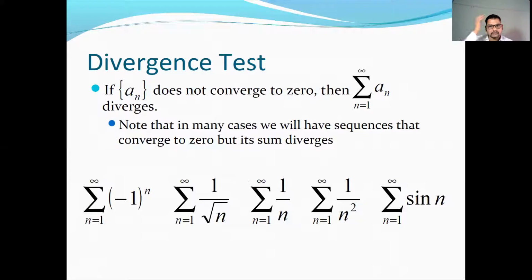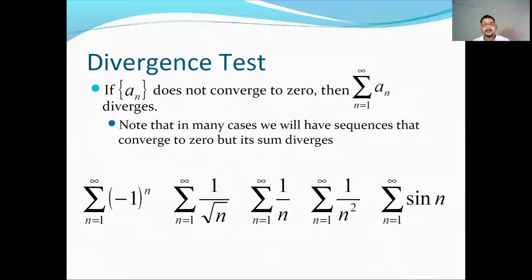Divergence test. If summation a_n does not converge to 0, then summation n runs from 1 to infinity a_n diverges. What does it mean? Suppose we are given a series summation n runs from 1 to infinity a_n. Now what is a_n? a_n is basically a sequence a1, a2, a3, a_n, and so on. Now if the sequence a_n converges to 0, then there is nothing to say. But if the sequence does not converge to 0, then definitely the series will be divergent.